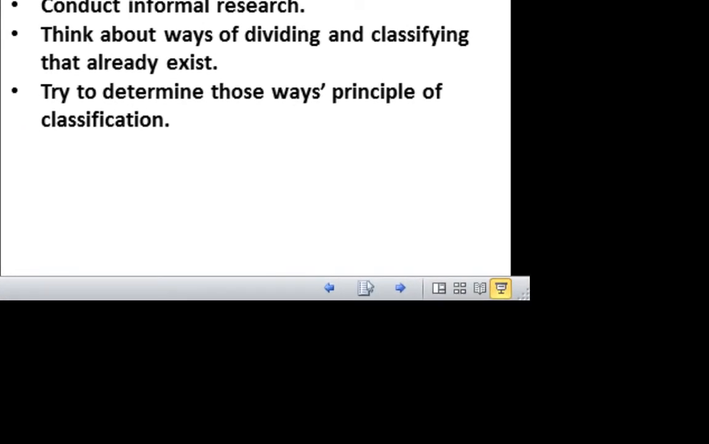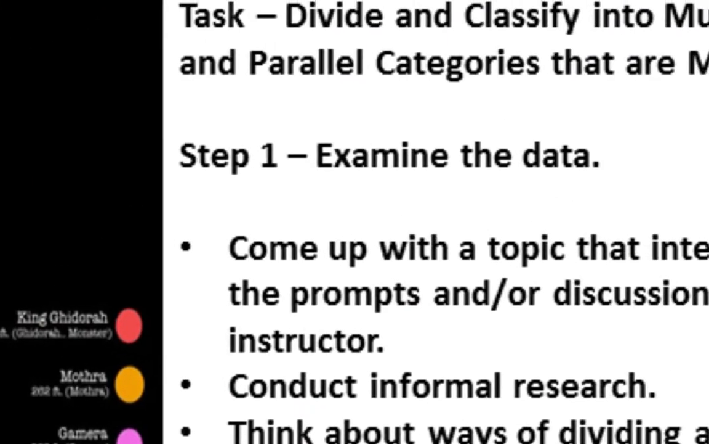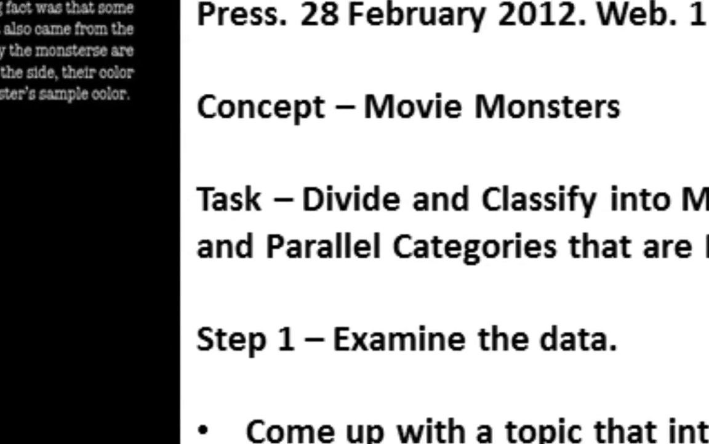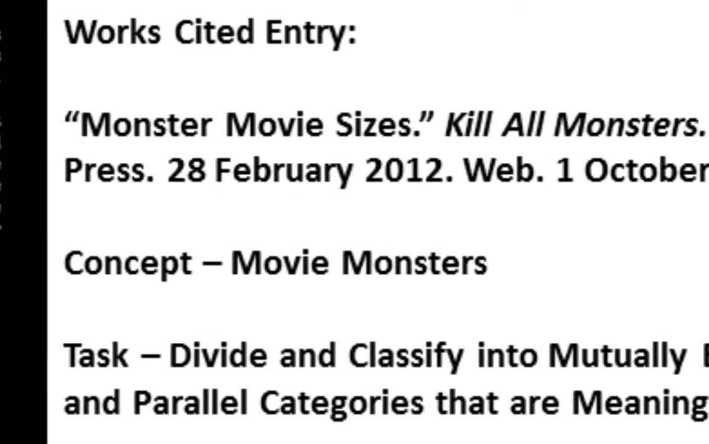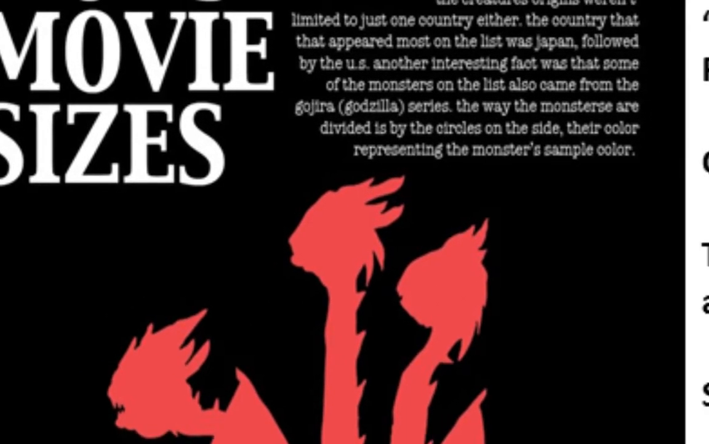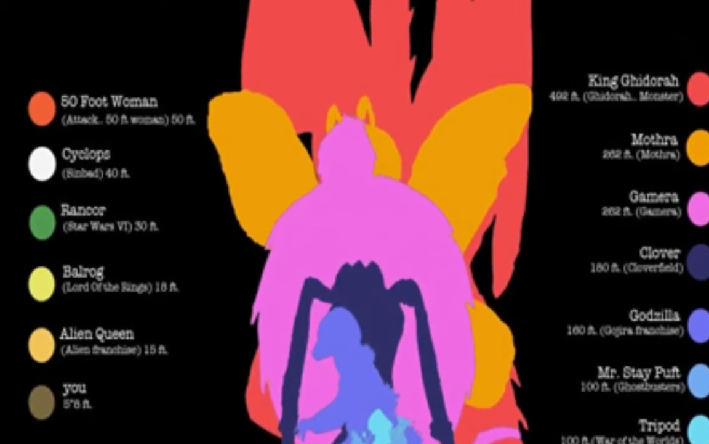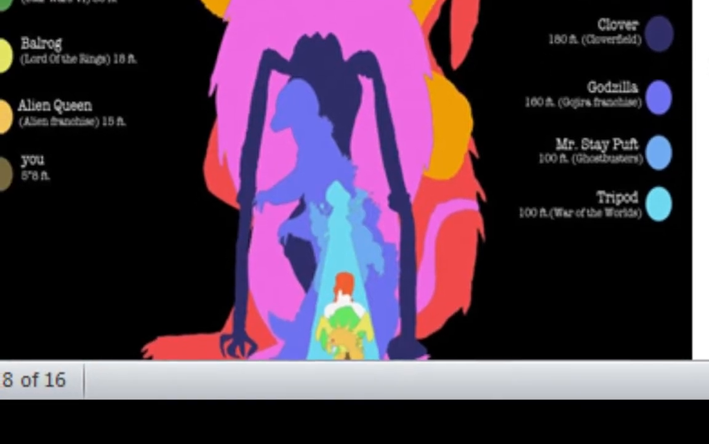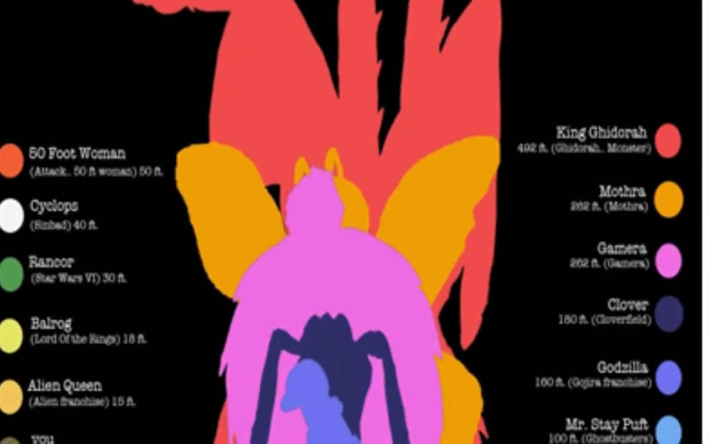So let me zoom in a little more for you. There we go. So if you look at this chart from the Kill All Monsters website, there's the citation there, a web page citation, for those of you that didn't already know how to do that. They have divided the information based on size and color. So they have a color that's attached to a certain item. Like here we have the 50-foot woman, right? They have a color that's attached to a certain woman or to a certain item. And then underneath that color they have the size of it and the film that they're from.